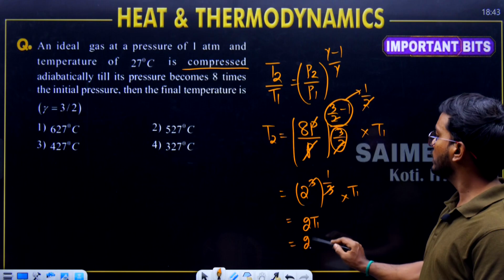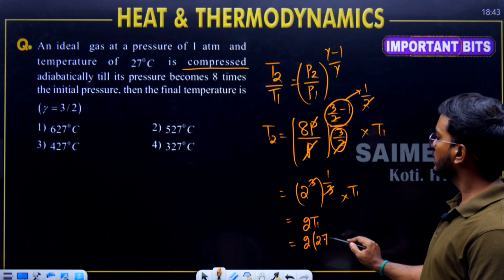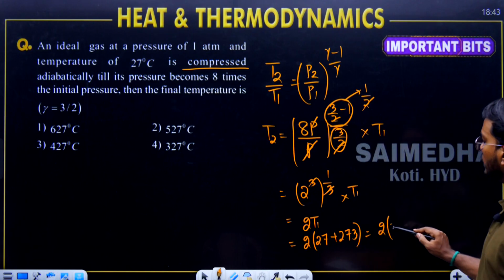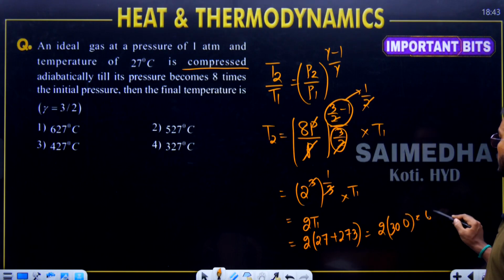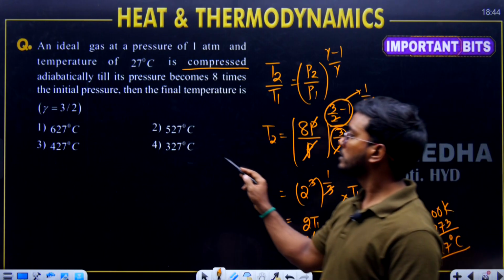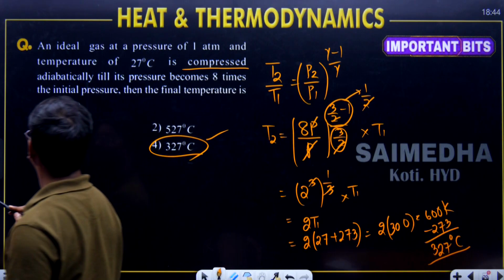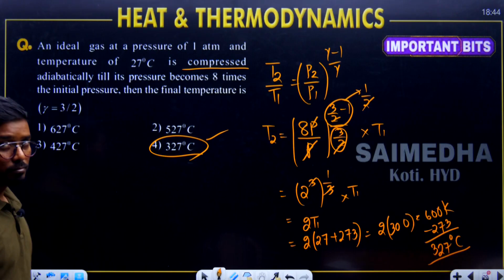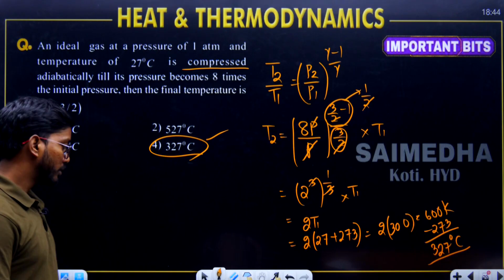Temperature 1 is given as how much? 273 plus 27, that is 300. That is 2 times 300, that is 600 Kelvin, minus 273, 327 degrees Celsius. So 327 degrees Celsius is going to be your correct answer. Go through it. This is an expected question again based on the adiabatic process.